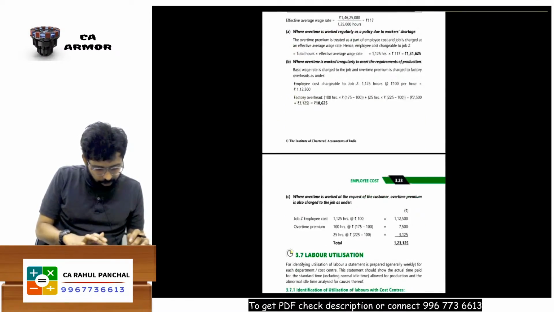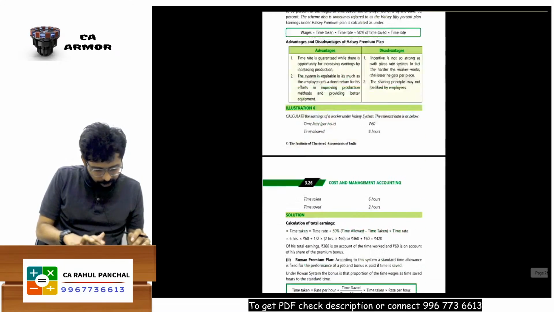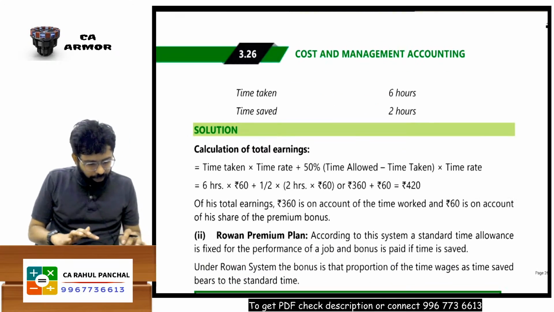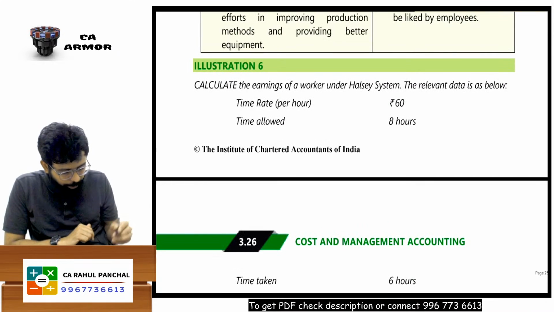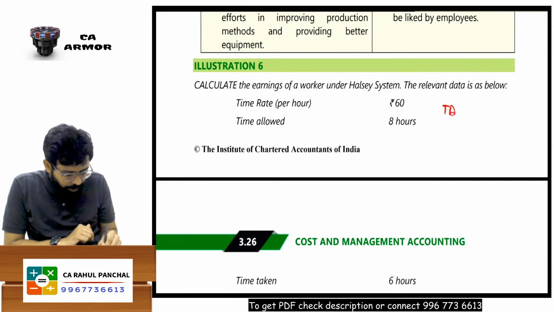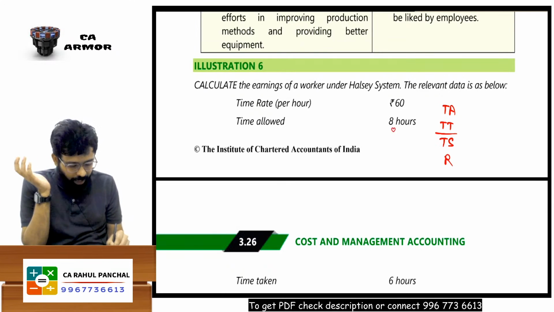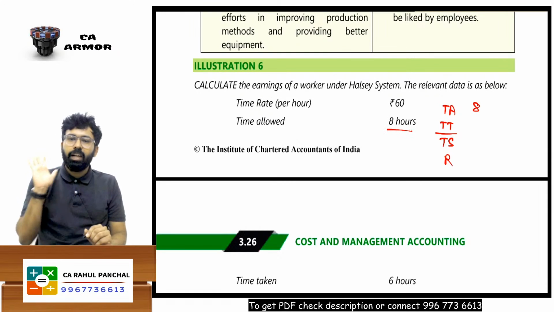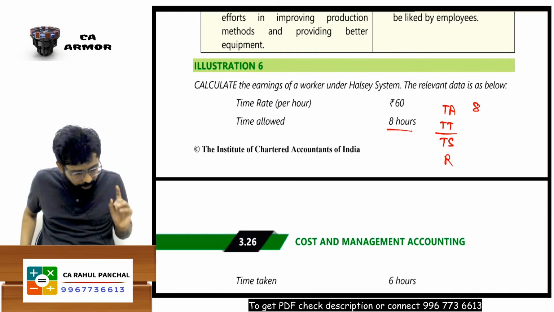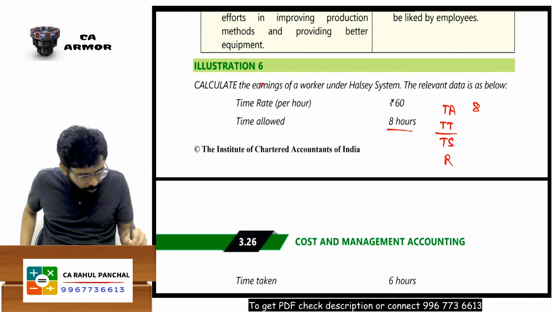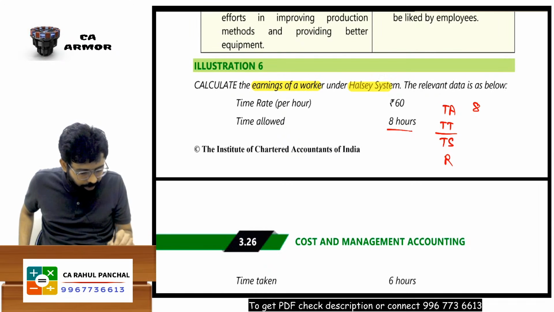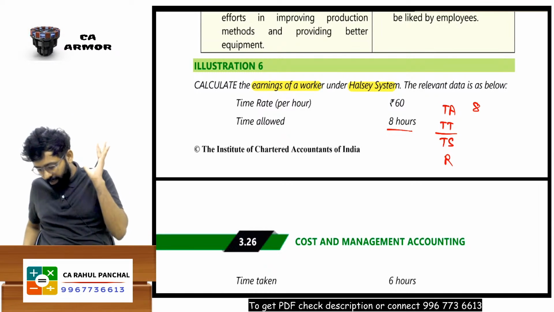Very easy question. You should always have the structure ready. Before you solve any question, I always have a habit. I make a structure: TA, TT, TS and R. What is TA, sir? TA is time allowed. The worker was given 8 hours to complete the job. What we need to calculate? Calculate earning of the worker under Halsey, sir. Done, sir. We will calculate the earning.